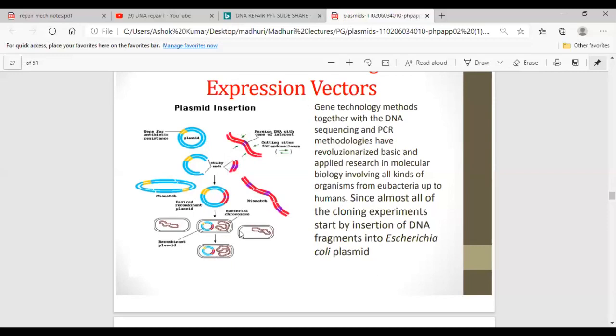So the genes present on the recombinant plasmid can express themselves, meaning they can undergo transcription and translation, and they can synthesize some proteins. Such vectors are called expression vectors.